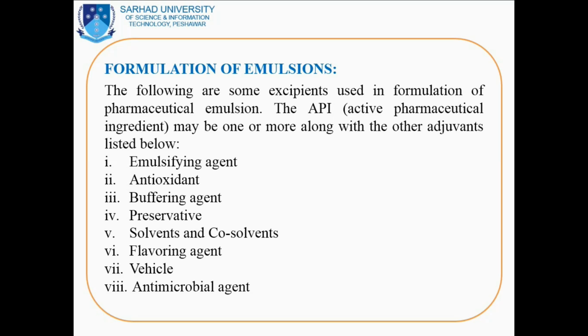dosage form. It may be one or more active ingredients along with the other adjuvants, for example emulsifying agent that we have discussed in the definition, a third agent that is used for stability, that is emulsifier, that is termed as emulsifying agent or stabilizer.